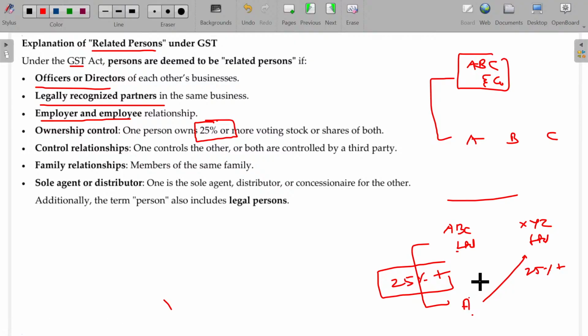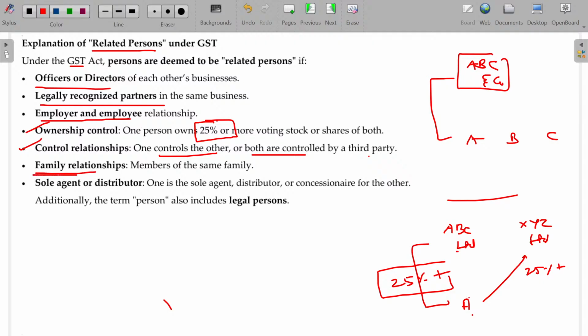Not only ABC and A, XYZ and A, but ABC and XYZ are also related persons because there is a common shareholder A controlling both, not necessarily holding more than 25% shares. A can control ABC as well as XYZ. Other than that, unless A supplies the raw material, ABC cannot operate, or unless A purchases the goods from ABC, ABC will not operate. Then they are also considered related persons due to the control. One controls the other, or both are controlled by a third person.